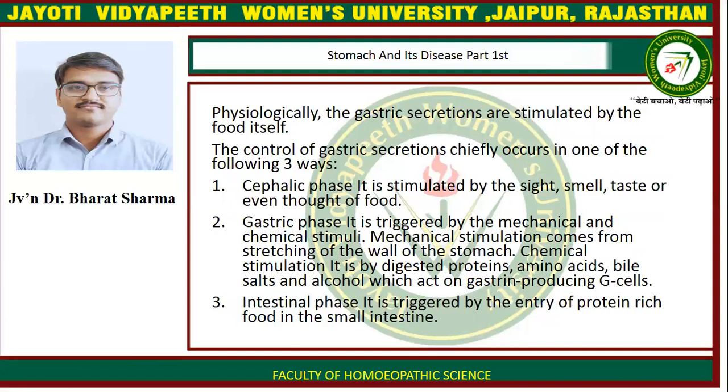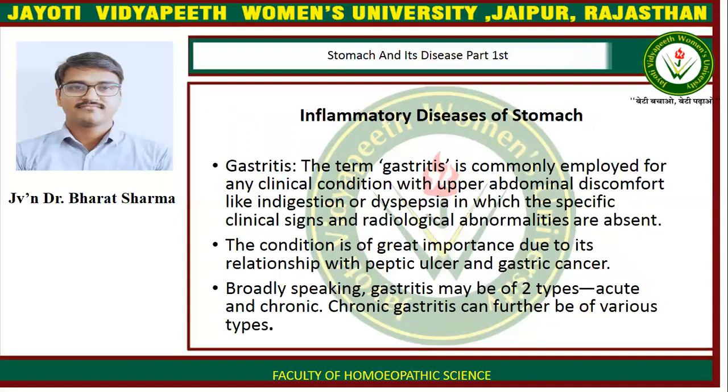The control of gastric secretion chiefly occurs in one of the following three ways. First is cephalic phase. It is stimulated by the sight, smell, taste, or even thought of food. Gastric phase, it is triggered by the mechanical and chemical stimuli. Mechanical stimulation comes from stretching of the wall of the stomach, whereas chemical stimulation is by digested proteins, amino acids, bile salts, and alcohol, which act on gastrin producing G cells. Intestinal phase, it is triggered by the entry of protein rich food in the small intestine.